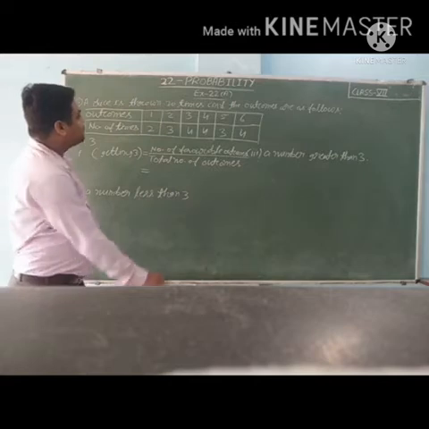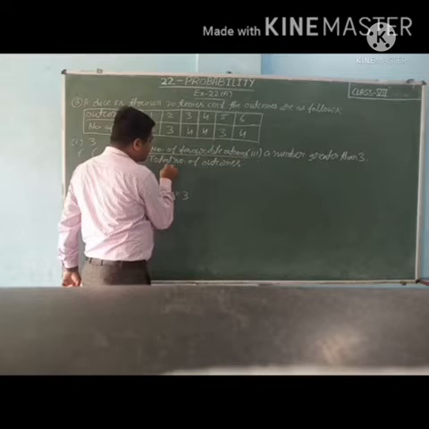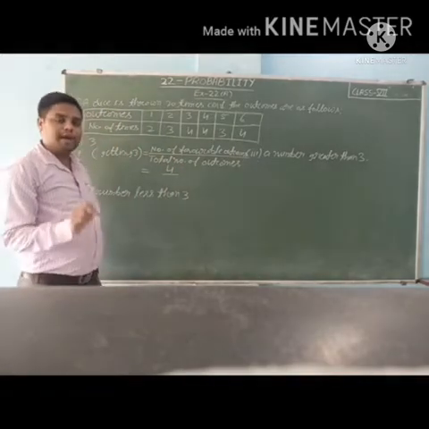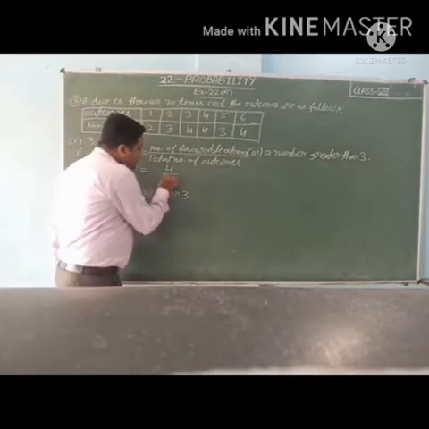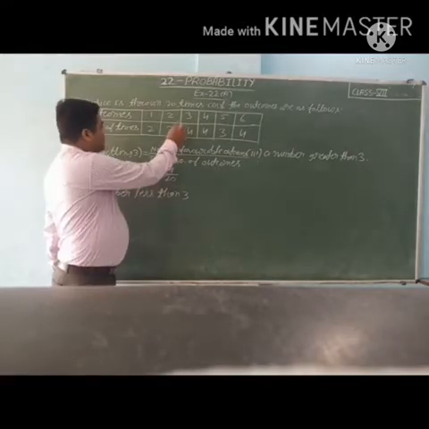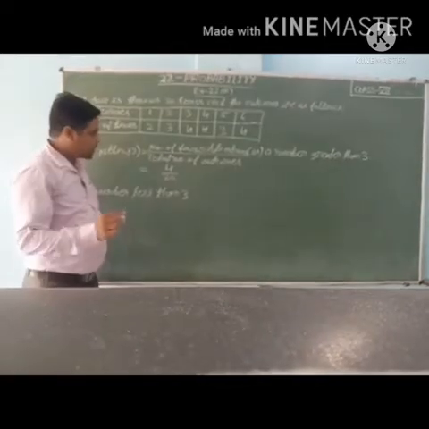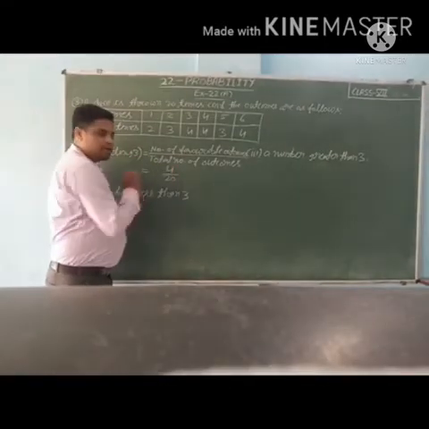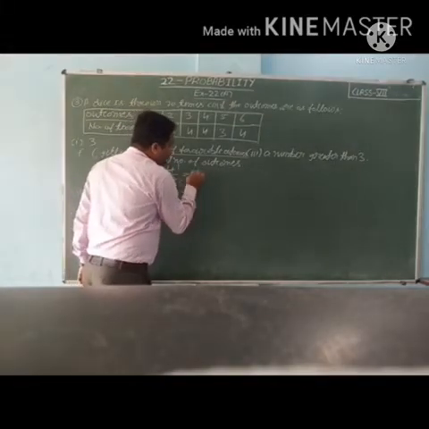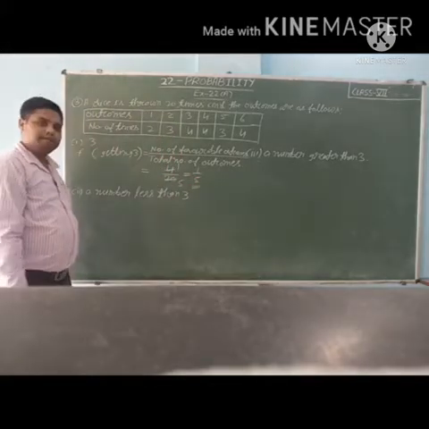How many times is 3 coming? 4 times. It means number of favorable outcomes is 4 upon total number of outcomes 20, because the dice is thrown 20 times. So 4 upon 20. See again, number of favorable outcomes, how many times is 3 coming? 4 times. And how many times is the dice thrown? Our total number of outcomes is 20. So 4 upon 20. So 4 1s are 4, 4 5s are 20. 1 upon 5 is the probability of getting 3.